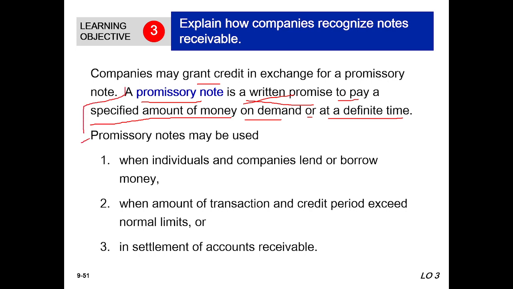According to this definition, promissory notes may be used when individuals and companies lend or borrow money. Number two, when the amount of the transaction and credit period exceed normal limits. Number three, in settlement of accounts receivable. These are the three matters related to promissory notes, and we use the promissory note for these three purposes.